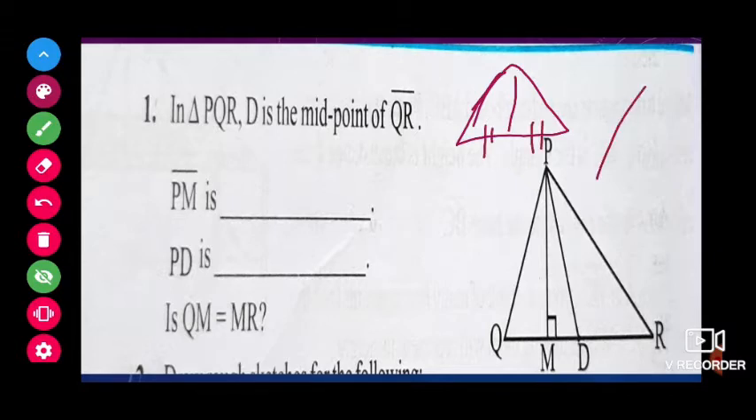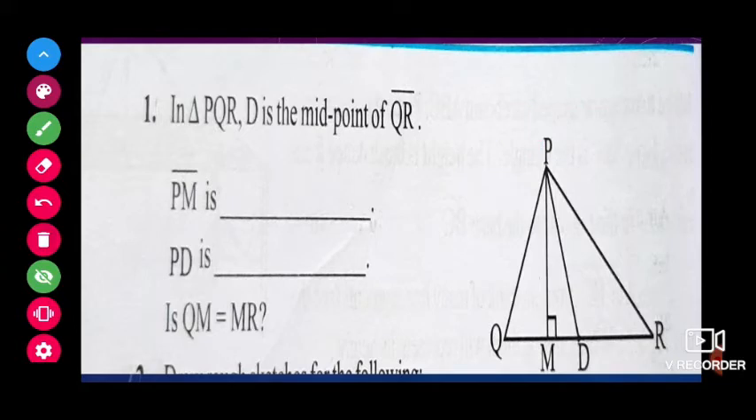Also in an isosceles triangle, the altitude drawn from the vertex formed by the 2 equal sides to the base will also divide the base into 2 equal parts. But whenever it is a scalene triangle, the altitude will not cut the side into 2 equal parts. Only the median will cut. So QM is not equal to MR. The answer is no.